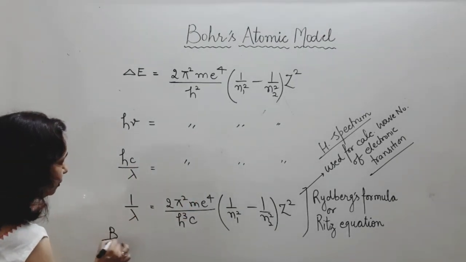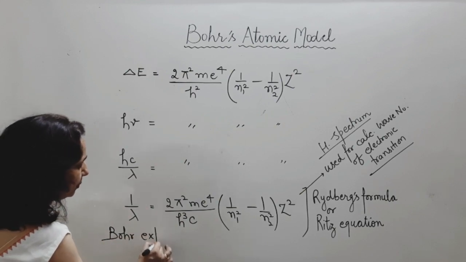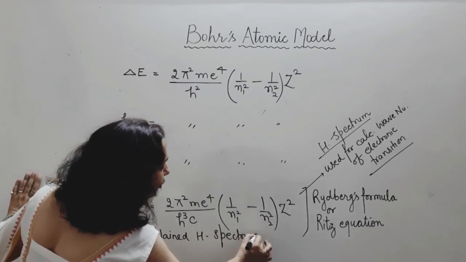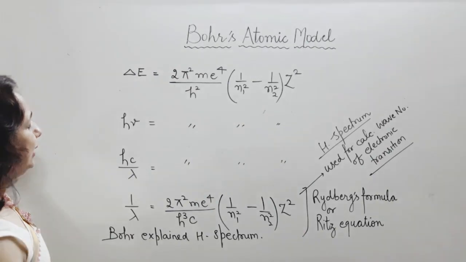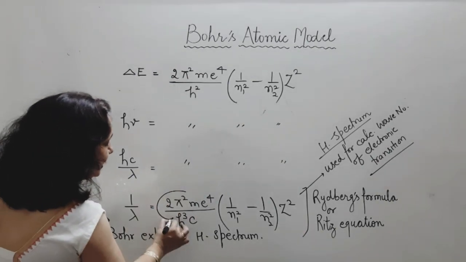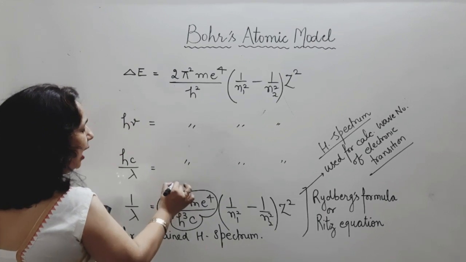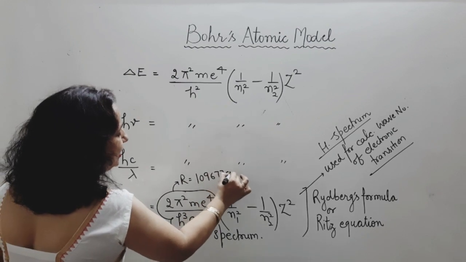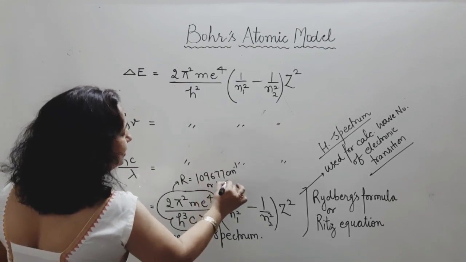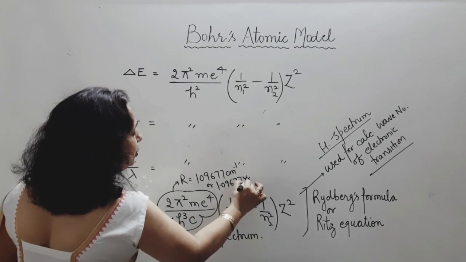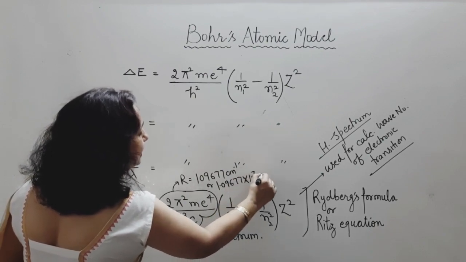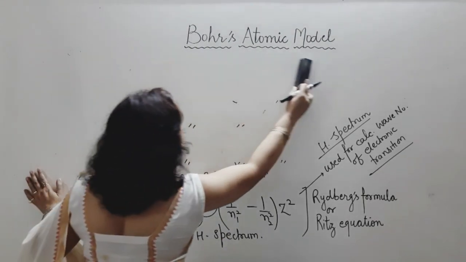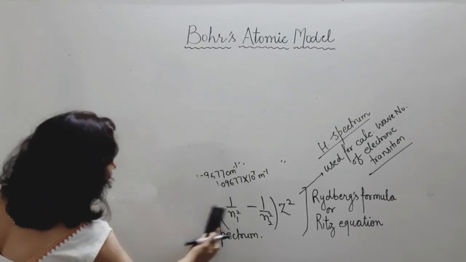So Bohr explained hydrogen spectrum, another achievement of Bohr. This formula is Rydberg's formula, and this constant is called Rydberg's constant R. Value of R is 1109677 centimeter inverse, or we can say 1.09677 into 10 raised to power 7 meter inverse. This is how energy formula can be related to the wave number formula by Bohr, and this is Bohr's model energy concept.